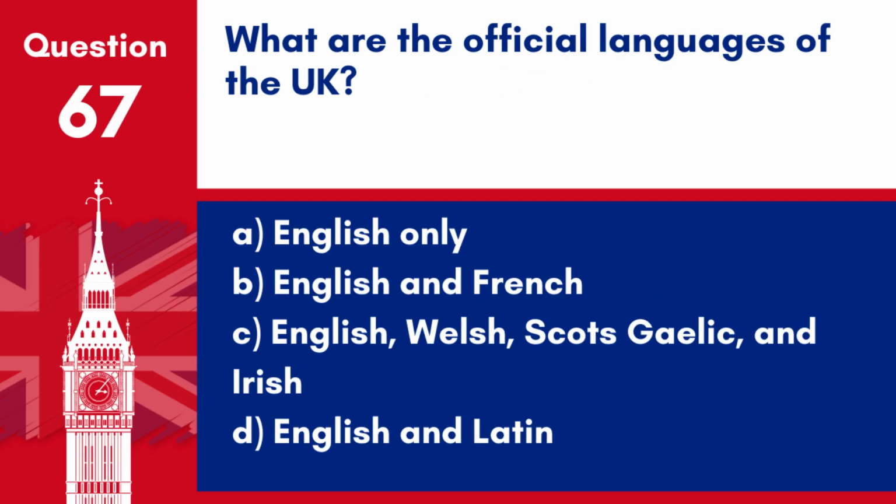Question 67. What are the official languages of the UK? A. English only. B. English and French. C. English, Welsh, Scots Gaelic and Irish. D. English and Latin. Answer. C. English, Welsh, Scots Gaelic and Irish.